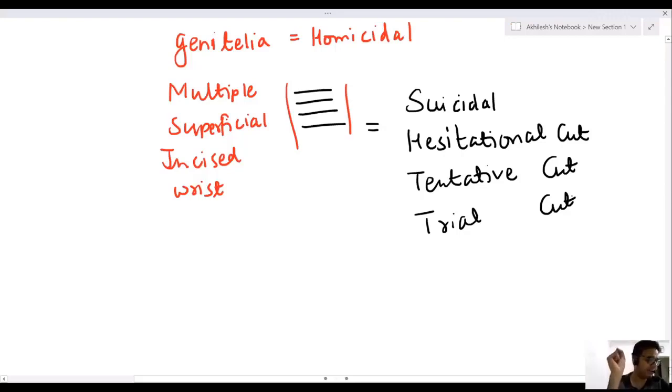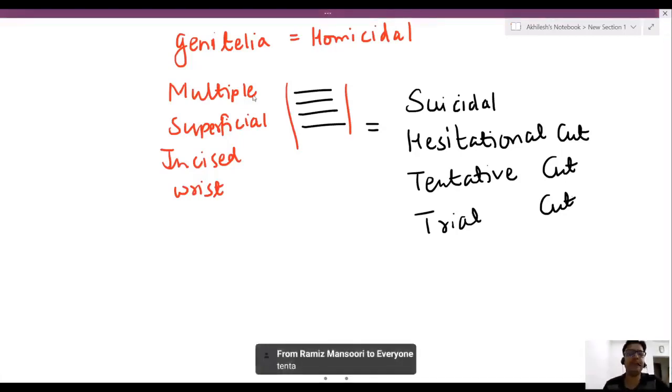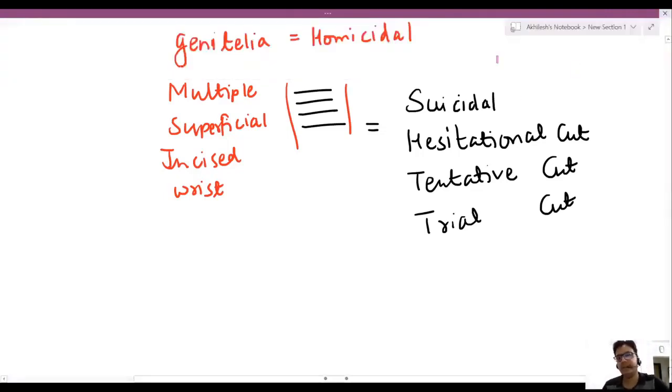These are known as hesitational cut, tentative cut, or trial cut. Generally what happens? Multiple superficial incised wounds mean you try to commit suicide, but these are suicidal, tentative, hesitational, or trial cuts. So this is a very, very important injury, my dear friend. This is incised wound: tentative cut, trial cut, suicidal or hesitational cut.